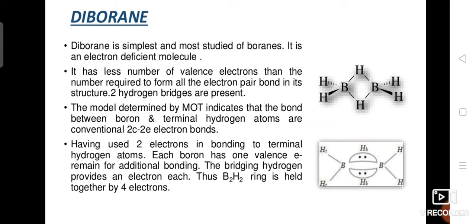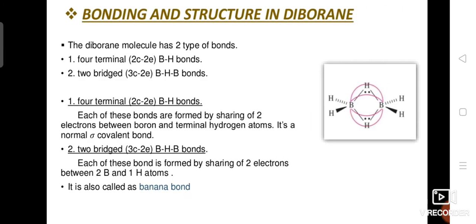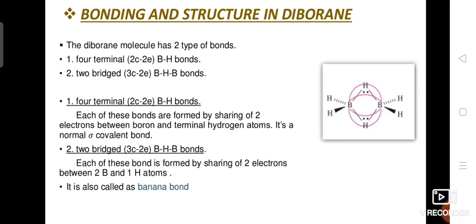So what will happen is two hydrogens form bridge bonds, and hence in B2H6 you have two types of bonds. In this diborane we have 4 terminal 2 centered 2 electron BH bonds and 2 bridged 3 centered 2 electron BHB bonds. The 4 terminal BH bonds are formed by sharing of 2 electrons, one each from boron and hydrogen. It's a normal sigma bond.